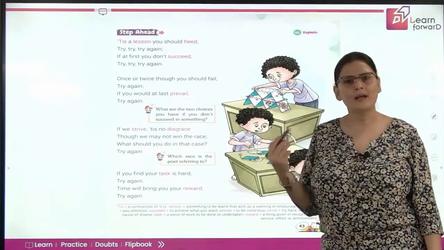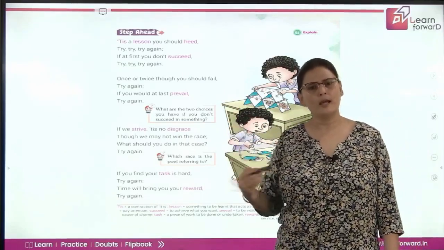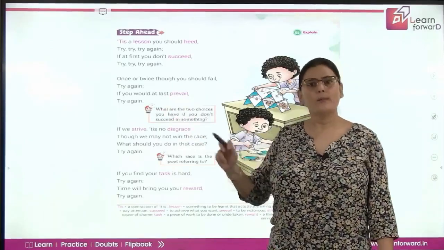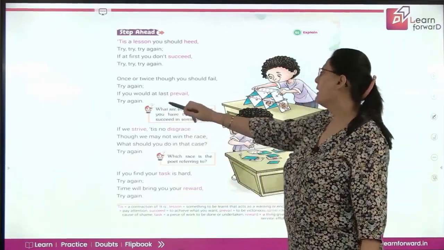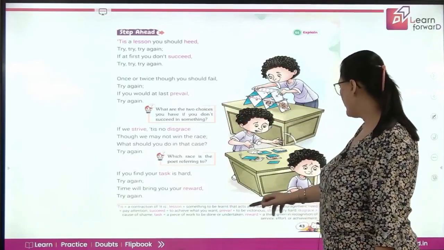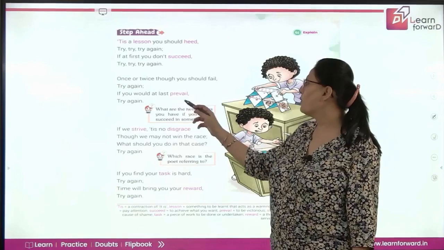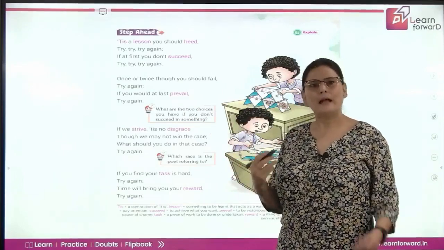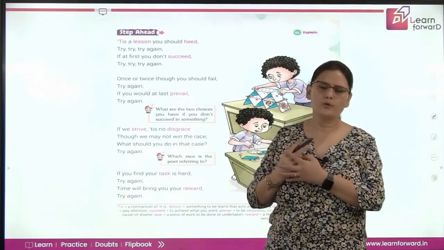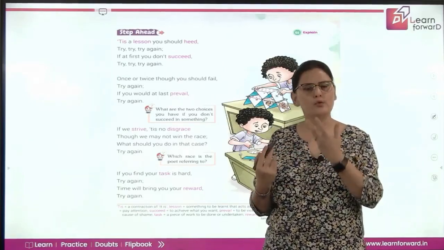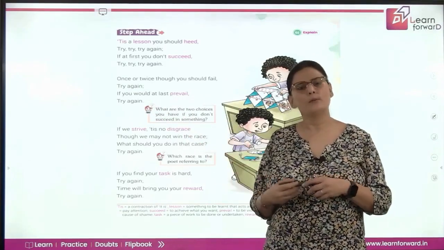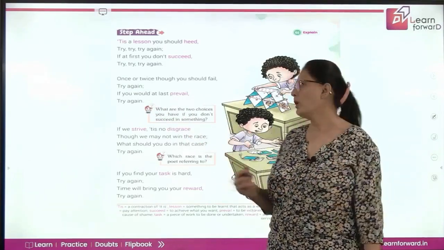See, it might happen that even if you tried it twice, thrice, you might fail. But then again, never give up, try again. If you would at last prevail, try again. So what is the meaning of prevail? To be victorious. So definitely at a certain time, fifth time, sixth time, maybe the 10th time, you will be able to achieve your goal, right? You will be able to succeed in the task. So you keep trying and definitely there will be a point where you will be able to achieve your goal.